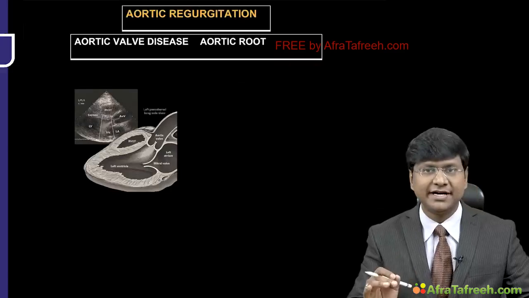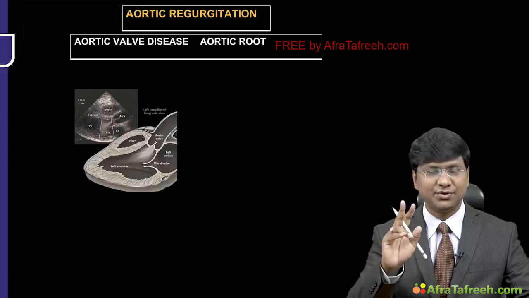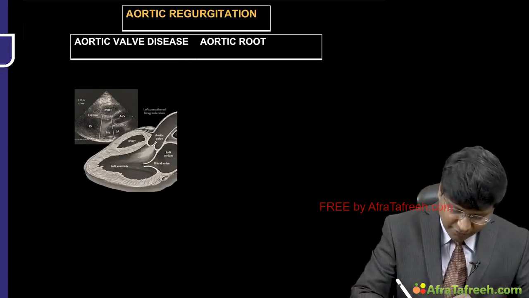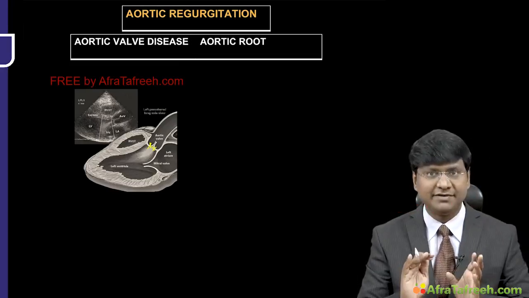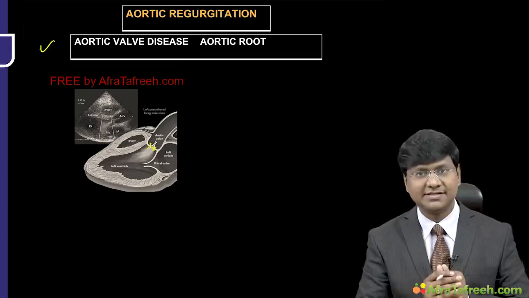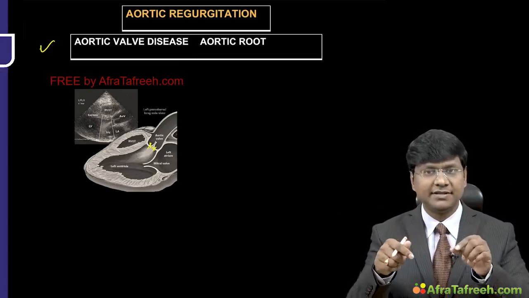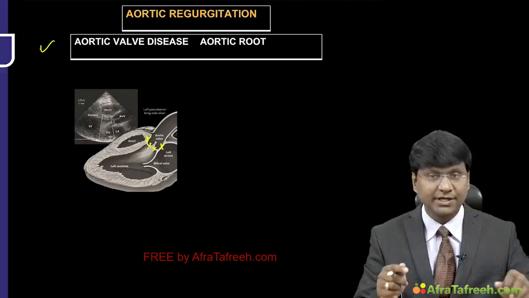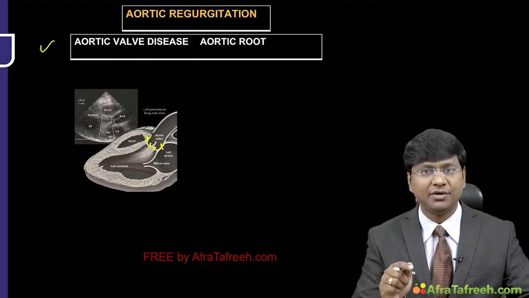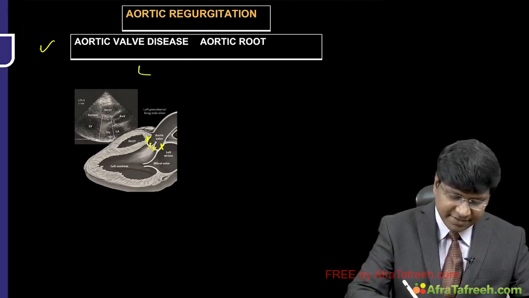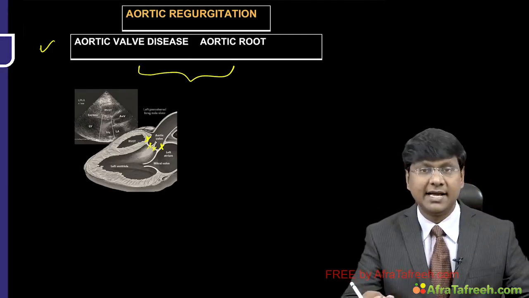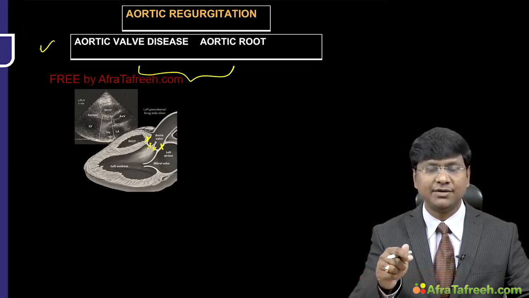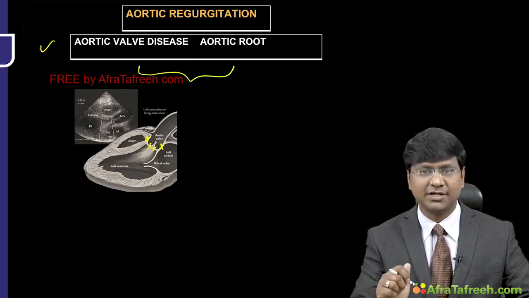Now the etiology of the aortic regurgitation, if you see, we classify that into mainly two. Aortic regurgitation can occur because of the pathology within the aortic valve itself, that is the primary aortic valve diseases, or this aortic valve is present within the aortic root. So if there is pathology within the aortic root, that also can lead to the development of aortic regurgitation. Or sometimes, in conditions like ankylosing spondylitis as well as syphilis, there can be a combination, where there can be pathology within the aortic valve as well as the aortic root.